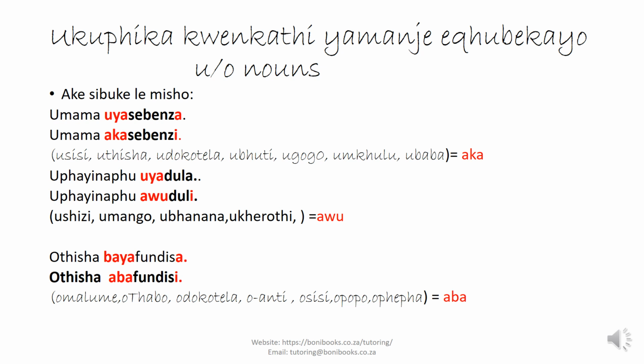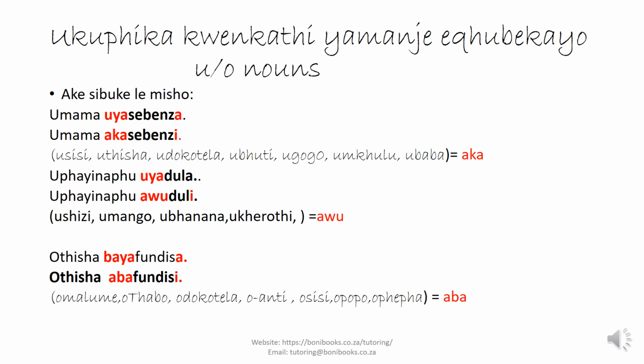Ake sibukeke manje ukuphika kwenkathi yamanje eqhubekayo. How do we do the negatives? How do we make the negatives? So we are still going to look at our nouns, our subjects here. The subject plays a very big role in making the ukuphika or in the negative, because if we look at these sentences that I have here, see here I said umama uyasebenza, umama uyasebenza.